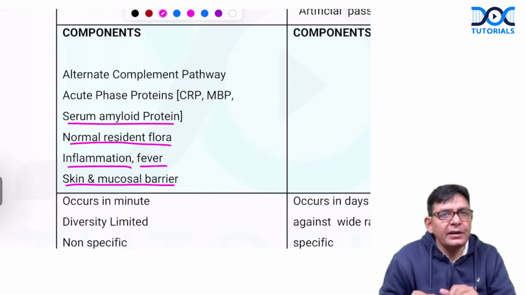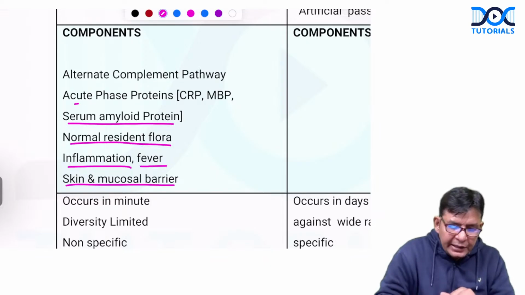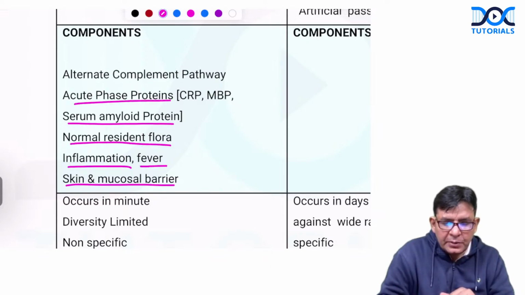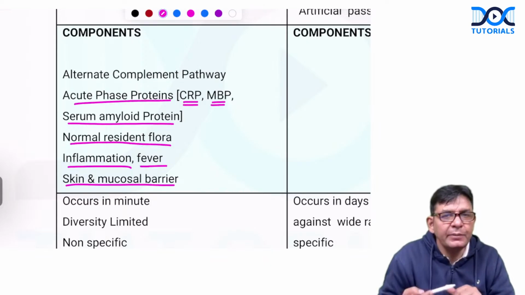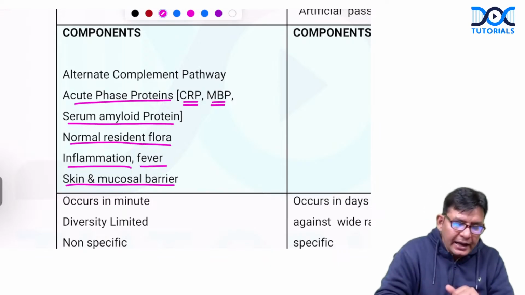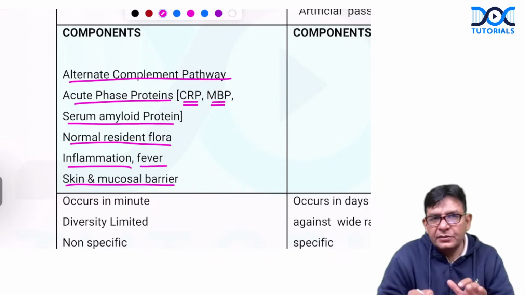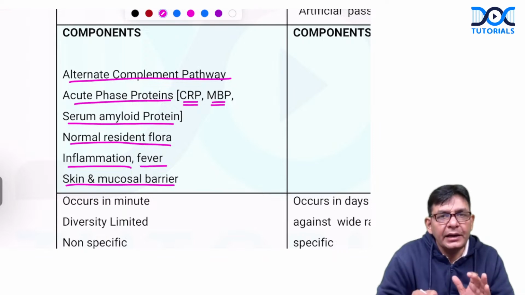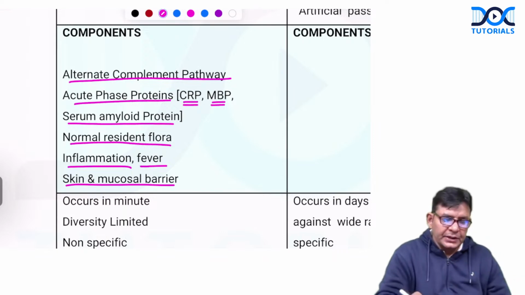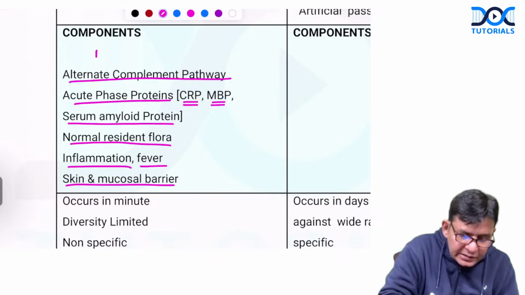Serum amyloid protein, which you call SAP, acute phase proteins, which I just talked about, like CRP, mannose binding proteins, these are there. And there is an alternate complement pathway, which comes up in innate immunity component.